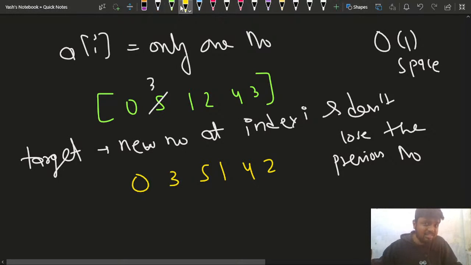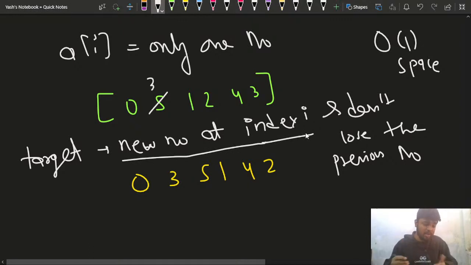That my target here, the challenge here, is that I want a new number at every index according to the replacement policy that has been told to me. But I don't want to lose the previous number, because that previous number would be helping me in future, right? Please write clear or a +1 in the chat if you have understood this much, because this is very important for this question.